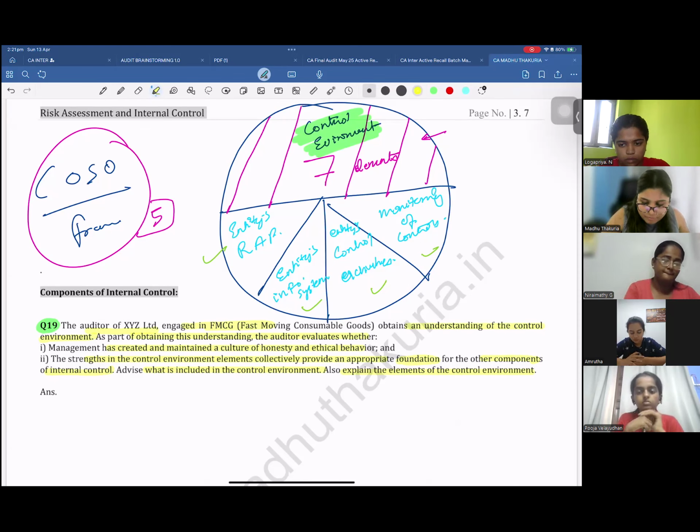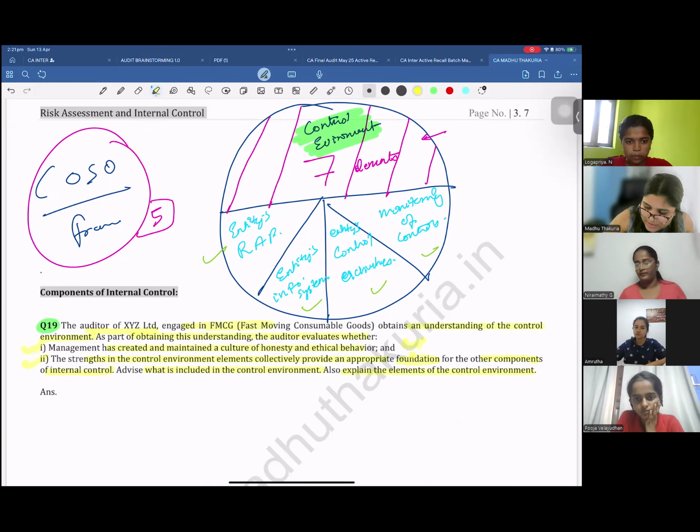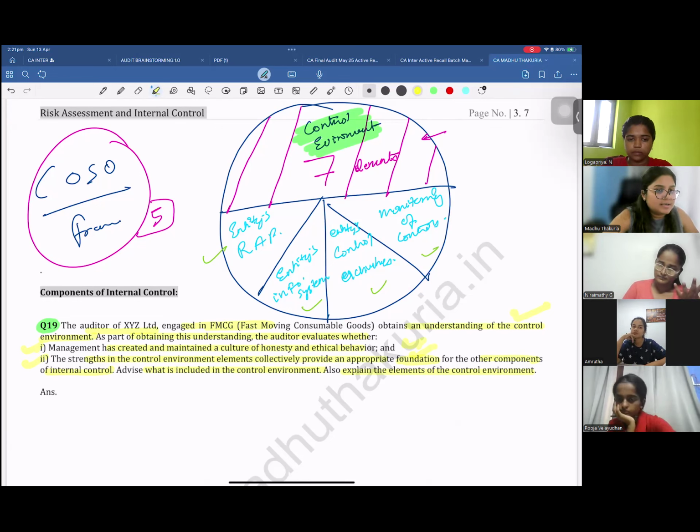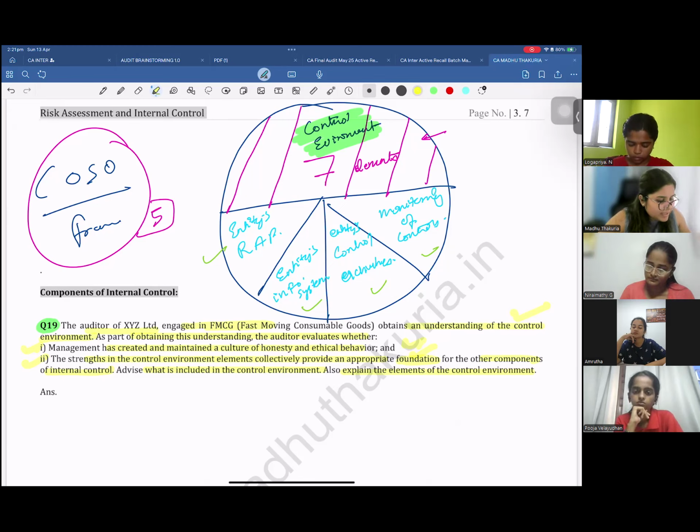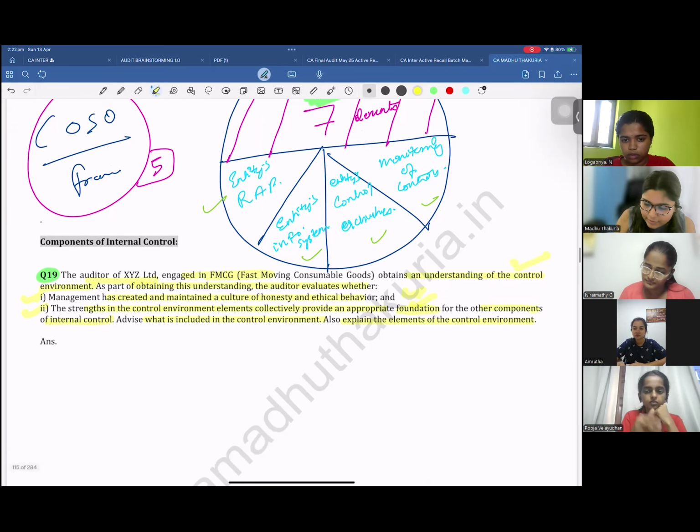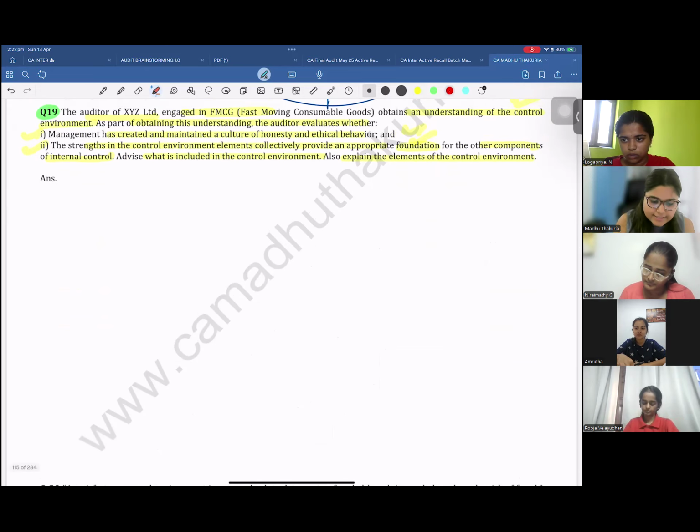Basically, from the points they have mentioned over here, you should understand that they are talking about the control environment. Plus, they have also mentioned the words control environment. So now you have the overall understanding that this question pertains to internal controls. There are five components of internal control. Under that, the first component is control environment, under which there are seven elements. So they are asking you to explain those elements of control environment, right? At least briefly we can explain. So whenever they say what is included in the control environment, you have to use the wordings of the question itself, right?